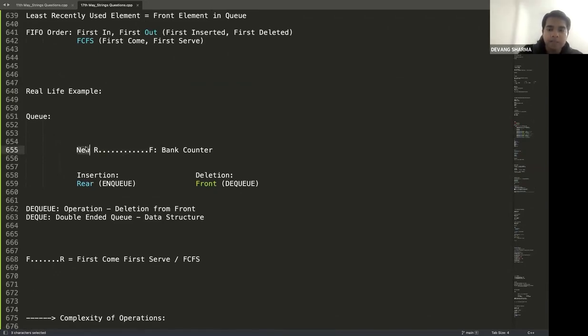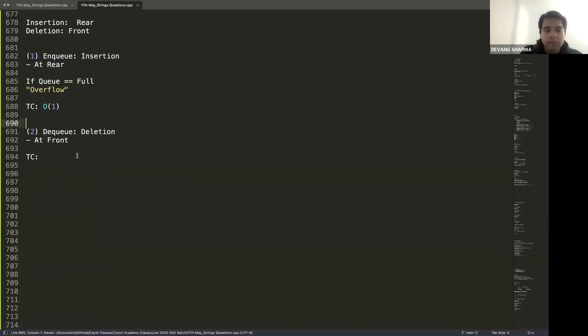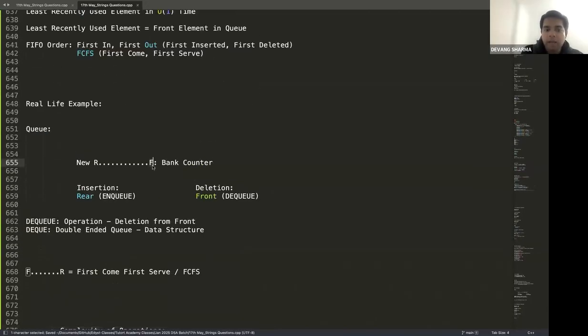If a new element has to come at the end, after the R, it does not have to go through anything. So the complexity becomes Big O of 1. Now coming to the DQ operation, meaning deletion. Deletion happens at the front, and the complexity is still Big O of 1. Why? Because when the F is removed from here, F does not need to iterate through anything. F will be deleted, F will go home.